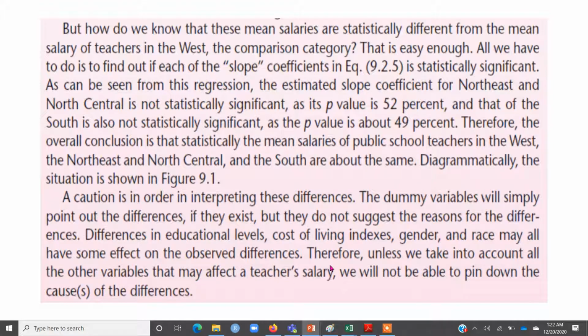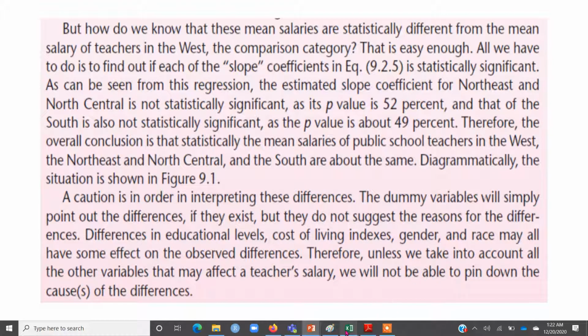For example, if the salary across the three regions was statistically significant, then what is the factor behind that difference is not reported or a point of focus of the dummy variables. For that, research is required.